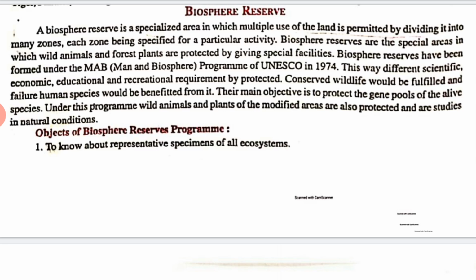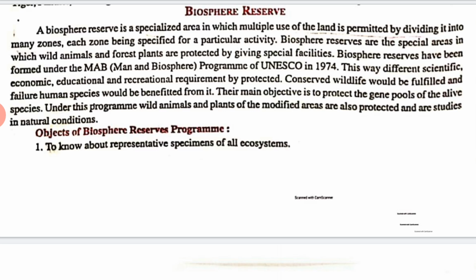Biosphere reserves are special areas in which wild animals and forest plants are protected with special facilities. Biosphere reserves have been formed under the MAB, that is, Man and Biosphere program of UNESCO in the year 1974.